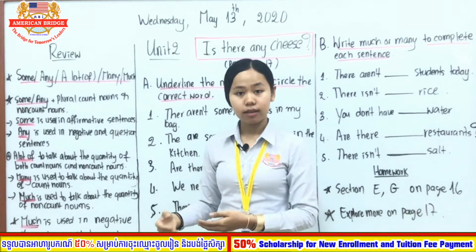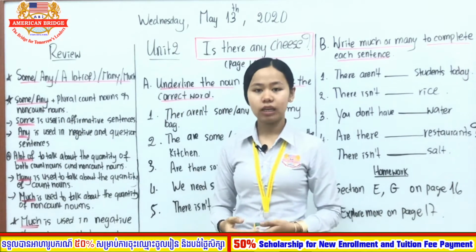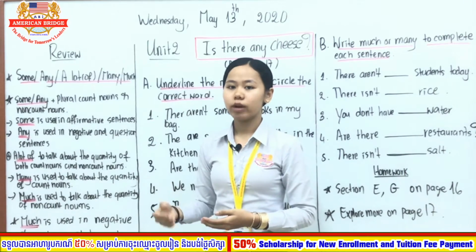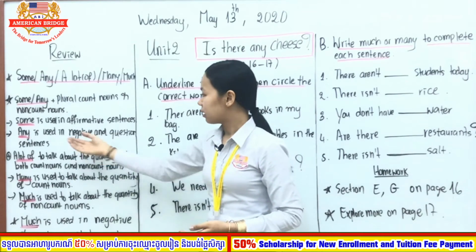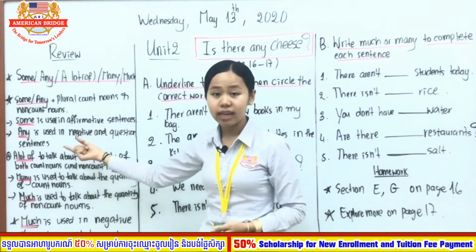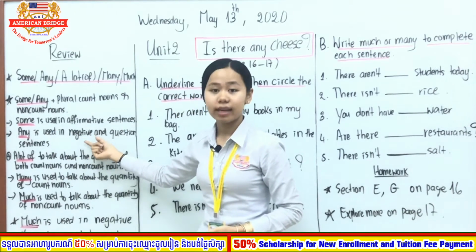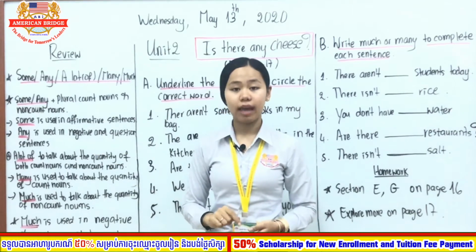It is in the positive form, so you use some. While when you use any, for example, there are not any vegetables. We use are not because it is in the negative form. So in negative sentences you need to use any.